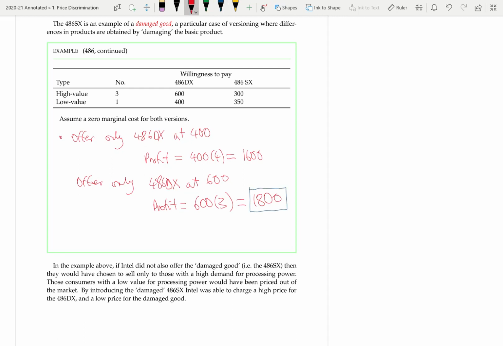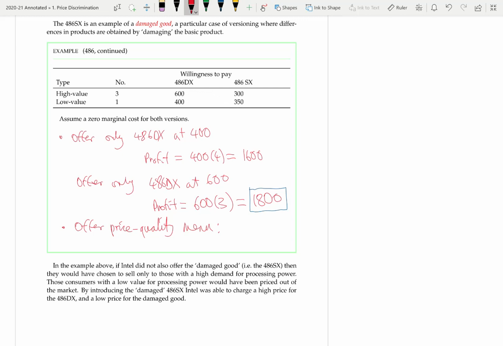The alternative is to offer both types of chips, and so let's think about what will be the optimal prices. So they're offering a price quality menu. There's a menu of 2 qualities. What are the optimal prices? Well, here it's quite easy. The optimal price for the SX is $350 and the optimal price for the DX is $600.